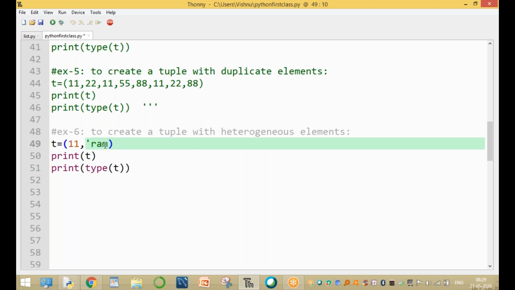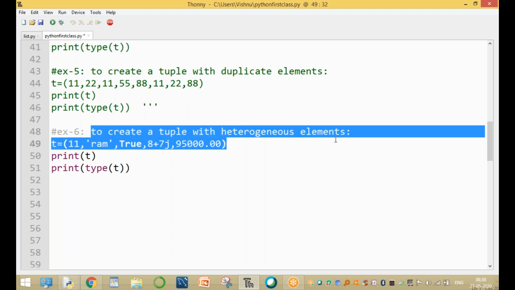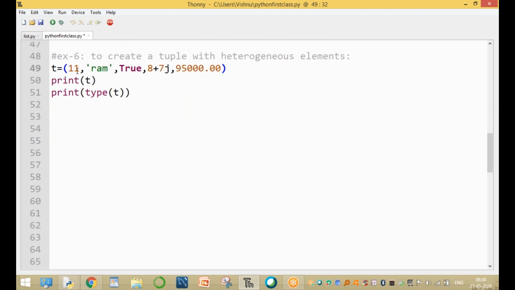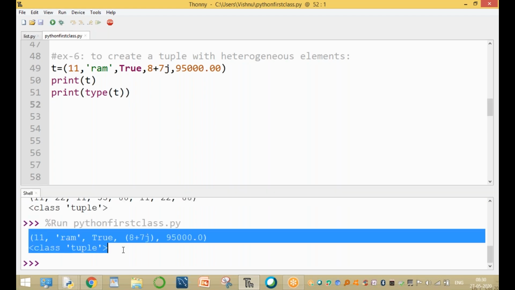One element is 11. One element is RAM. For example, one element is True. One element is, for example, 8 plus 7j. One element is, for example, some 95,000.00. It is called creating a tuple with heterogeneous elements. These elements are different data types: one is integer, one is a string value, one is a boolean type, one is complex type, one is float data type. It is called creating a tuple with heterogeneous elements. It is possible. These are the different examples of creating tuples.